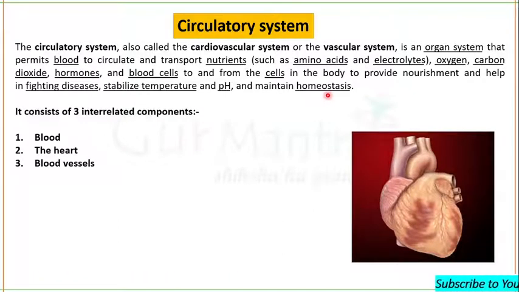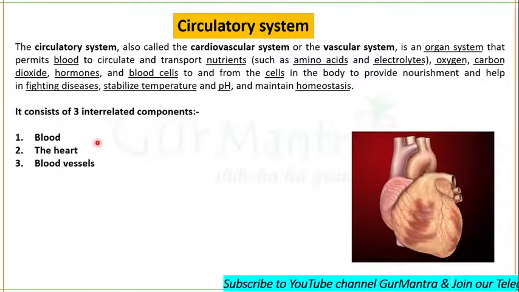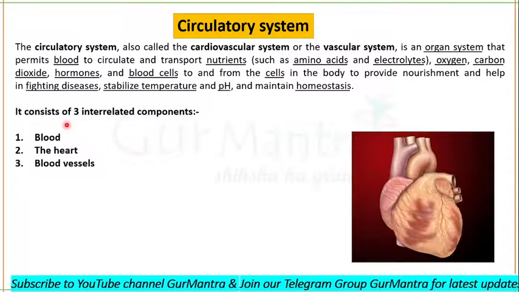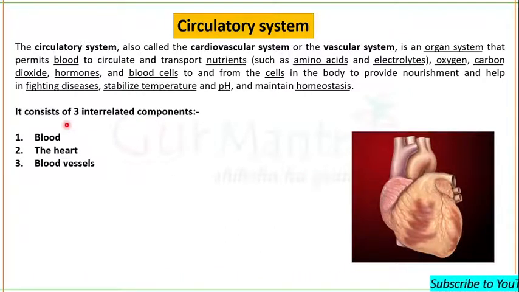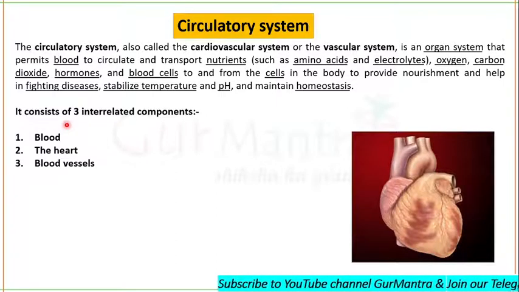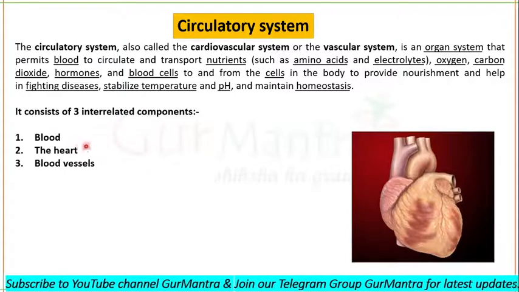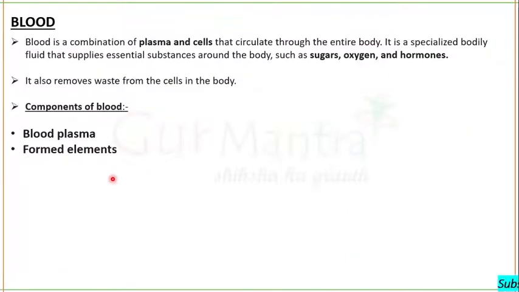The circulatory system mainly consists of three interrelated components, which are blood, heart, and blood vessels. I'm not talking about the components of blood, but the components of the circulatory system, which are blood, heart, and blood vessels. First of all, we will talk about blood.